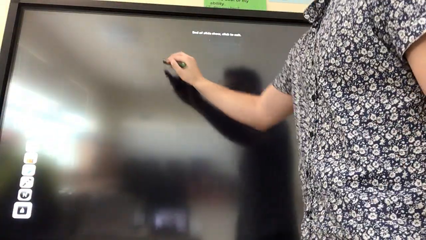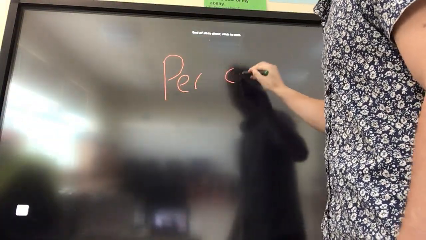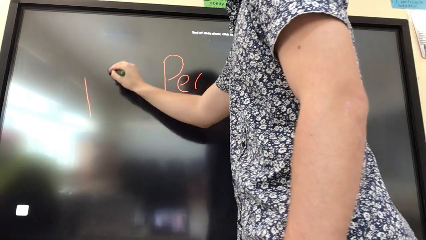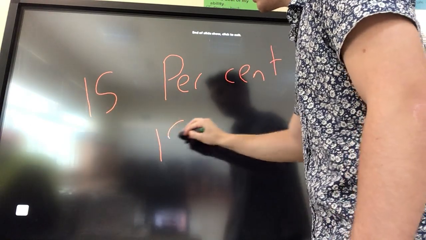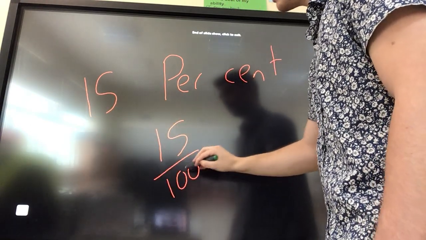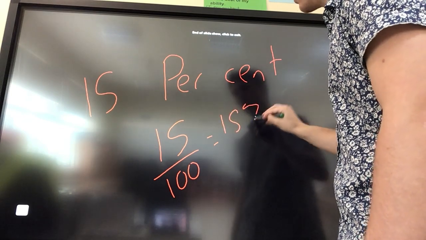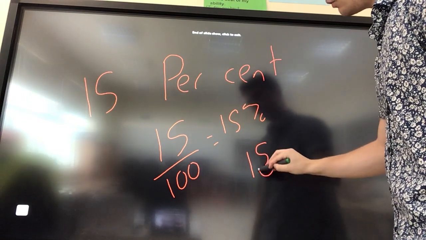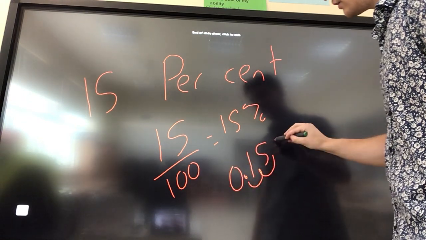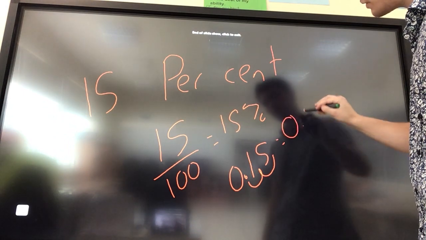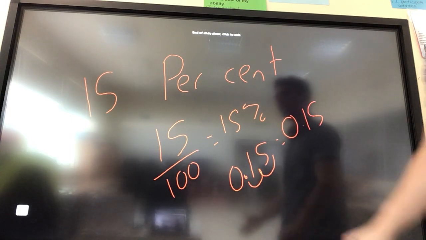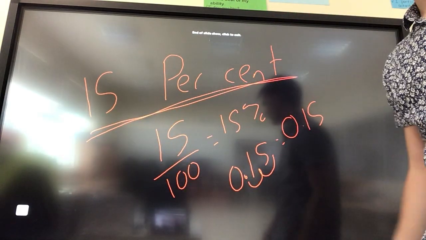Okay, the main focus of this lesson is understanding what percent means, right? So if I have 15%, that means 15 divided by 100. And that's going to give me my 15%, or it's going to give me my decimal places. Again, we have 15. We move it over 2, right? That means 15% is the equivalent of, and we're going to focus more on this starting next lesson. All right? But this is our highlight. Percent.